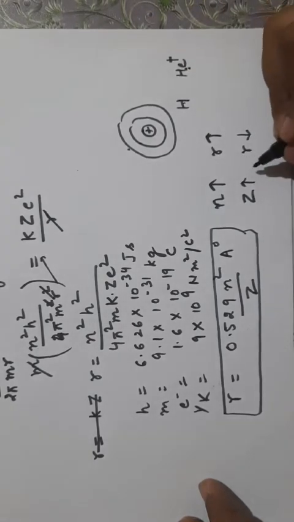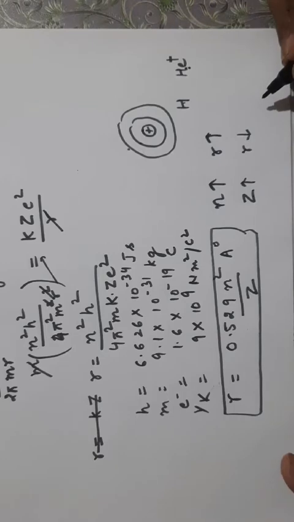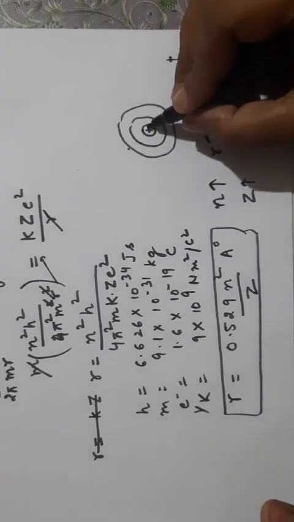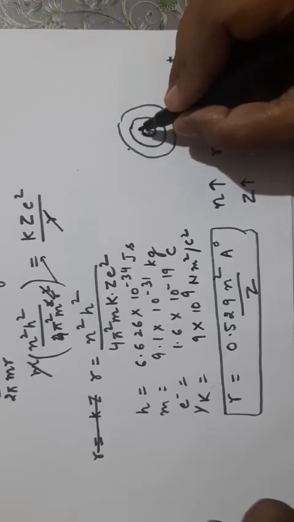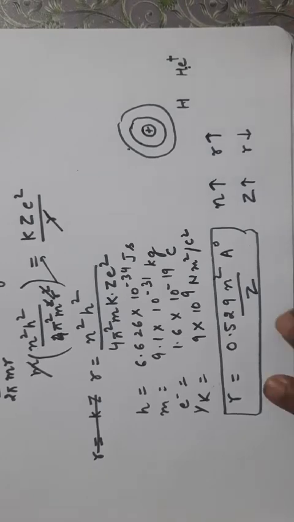So as z increases, the radius of the orbit decreases, because the positive charge at the nucleus is increasing, so it will attract the electron more strongly, and so the radius of the path will decrease. So this is the formula for radius, 0.529 n square upon z angstrom, which will be used in the numericals.